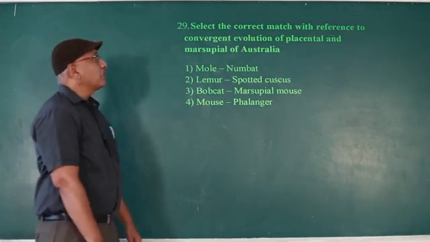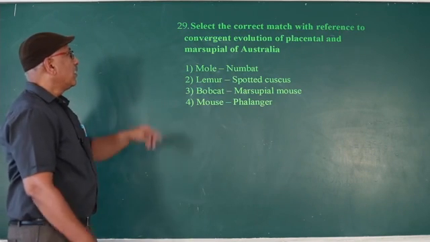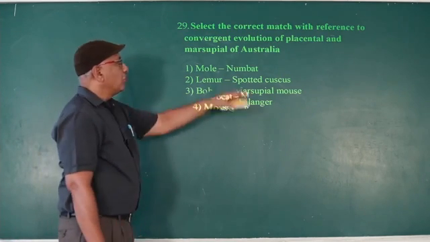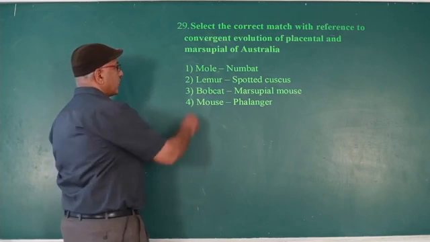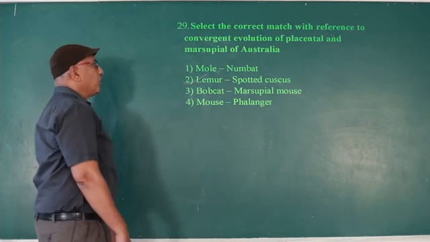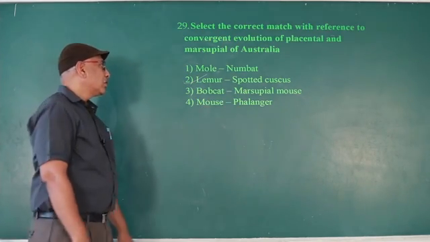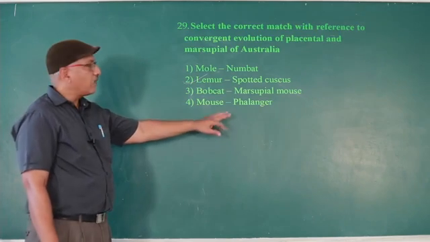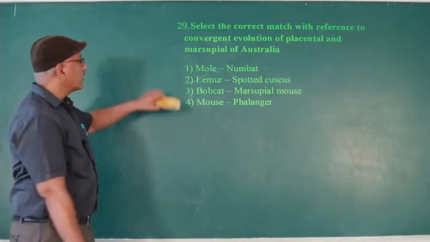Select the correct match with reference to convergent evolution of placental and marsupial mammals of Australia. Mole and numbat; numbat is an anteater. Lemur and spotted cuscus. Bobcat and tiger cat; that is a marsupial mouse, wrong. Mouse and flying phalanger is also wrong. So the answer is lemur and spotted cuscus.